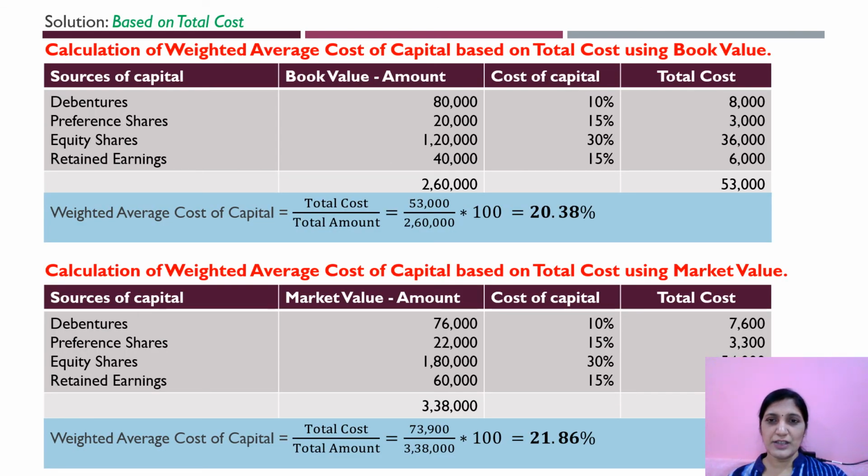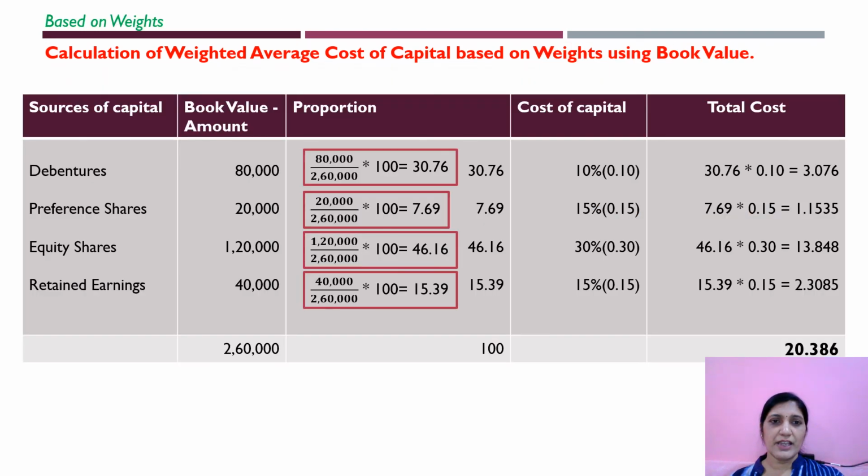I have given the solution for this based on total cost. Okay. Weighted average cost of capital based on total cost using book value. Based on total cost using market value. So I have done this problem for you. And please try doing this. Similarly, we have weighted average cost of capital based on weights using book value.